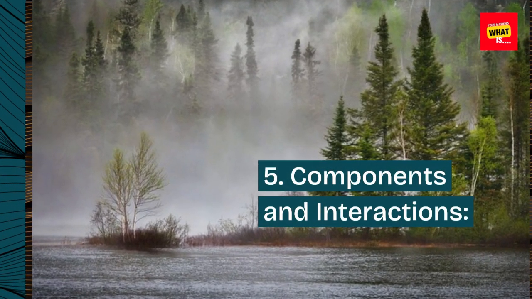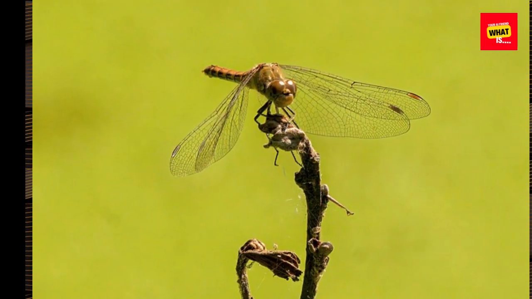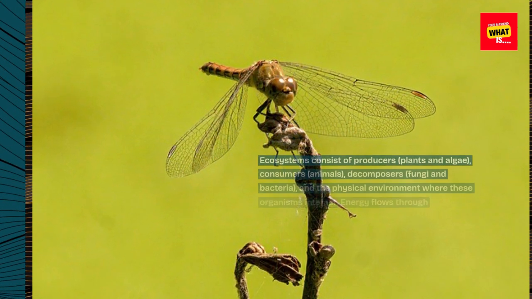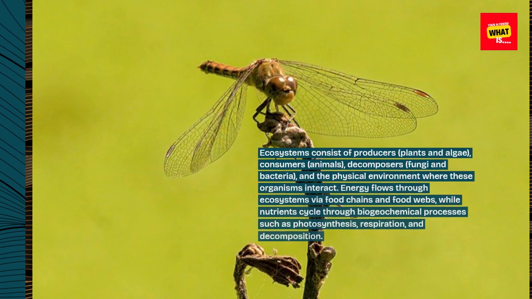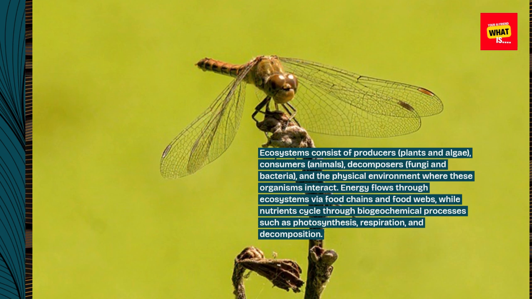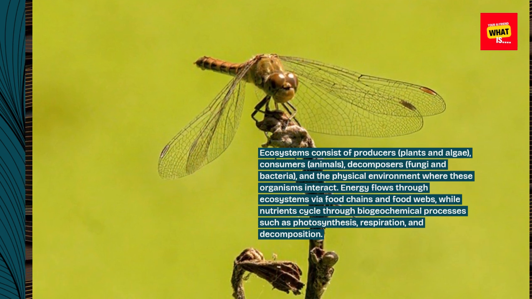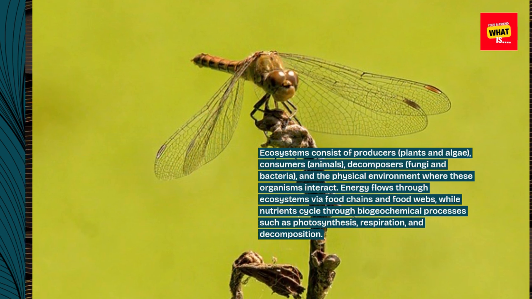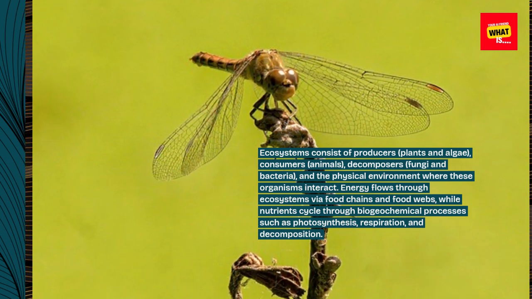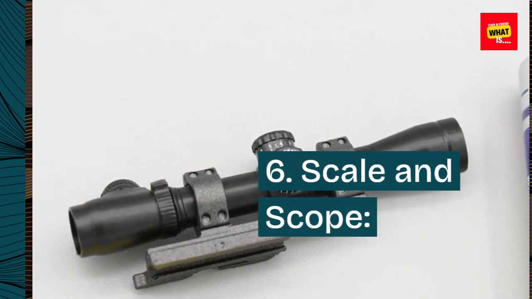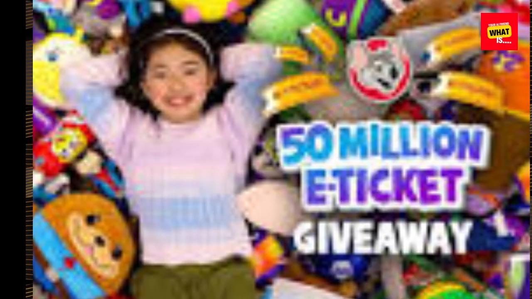5. Components and interactions. Ecosystems consist of producers (plants and algae), consumers (animals), decomposers (fungi and bacteria), and the physical environment where these organisms interact. Energy flows through ecosystems via food chains and food webs, while nutrients cycle through biogeochemical processes such as photosynthesis, respiration, and decomposition.